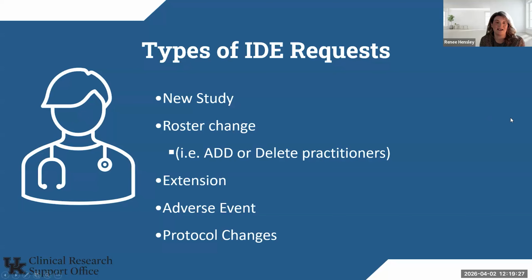We can do that at any point in time, and we want to make sure that the physicians on the study match our billing. Of course, extension requests, any adverse events or protocol changes. So think about it as if you are submitting anything to the IRB, you also want to tell CGS. Next slide.